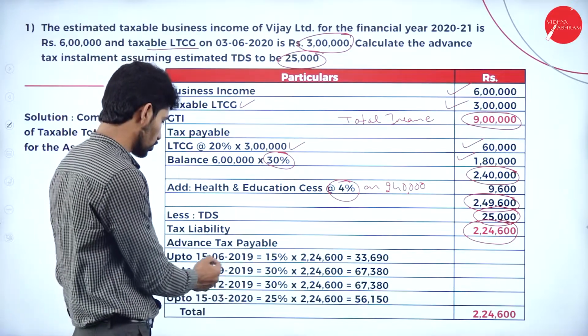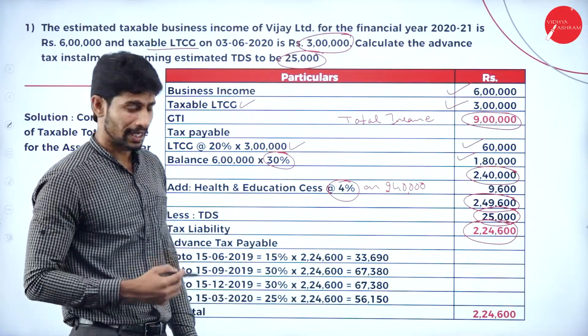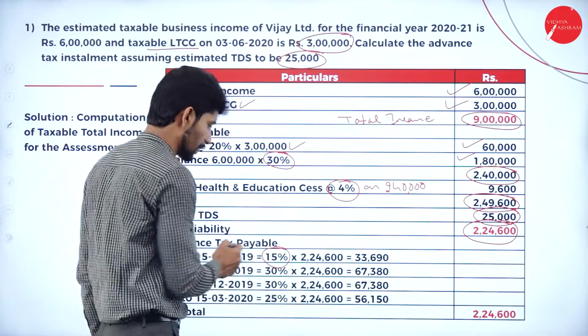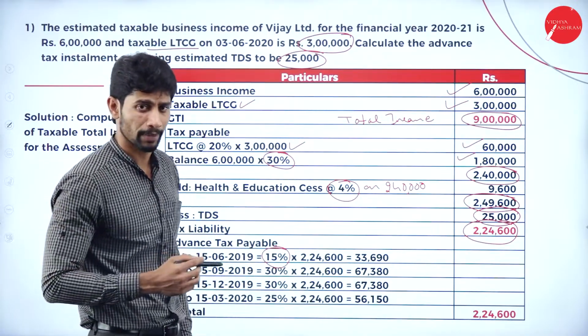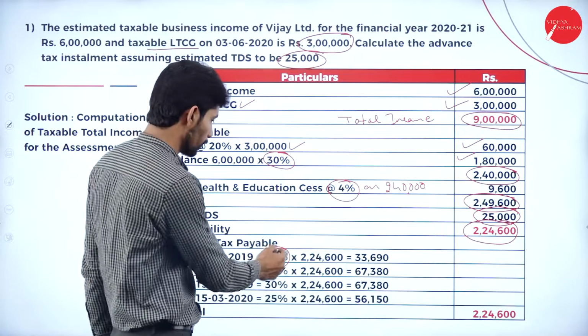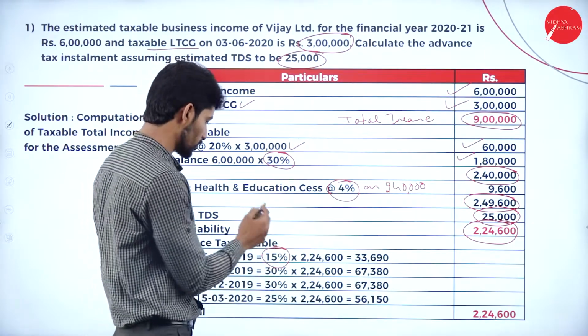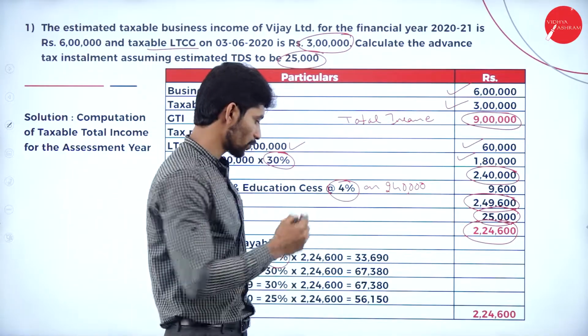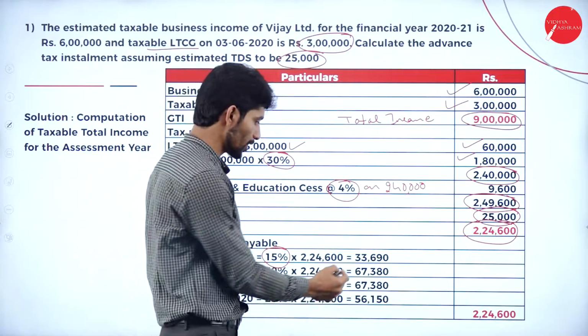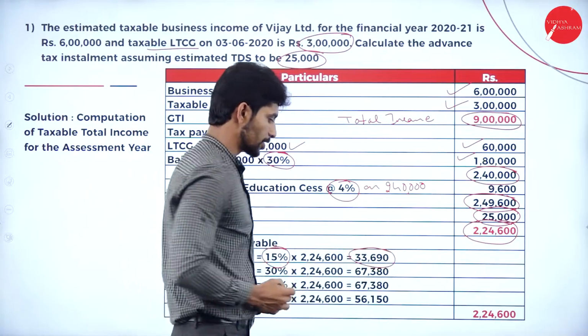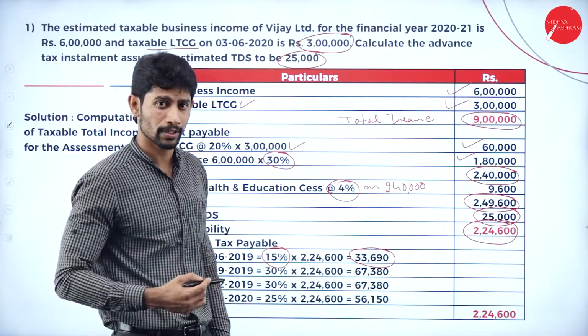First, on 15th June 2019, they are supposed to make the payment of 15%. If you compute 15% on rupees 2,24,600, you will get 33,690. That is the first advance payment.